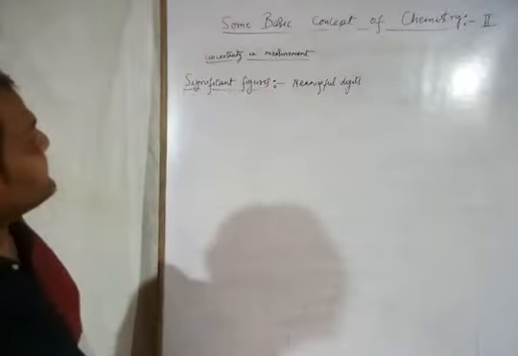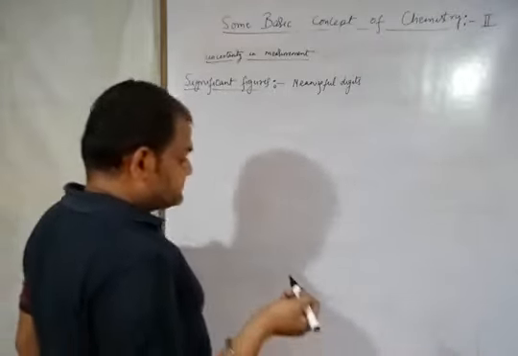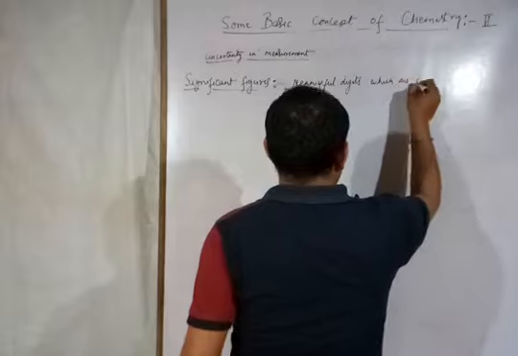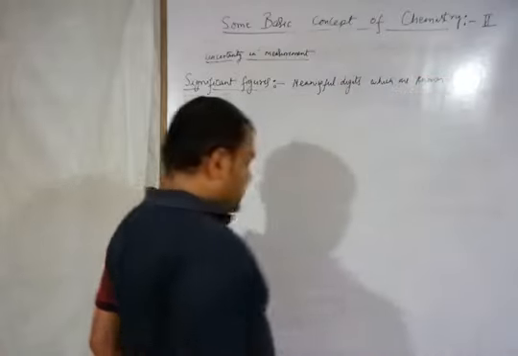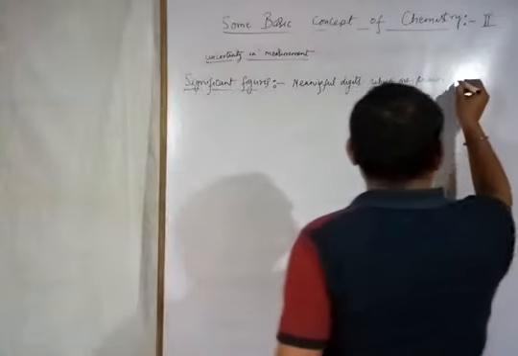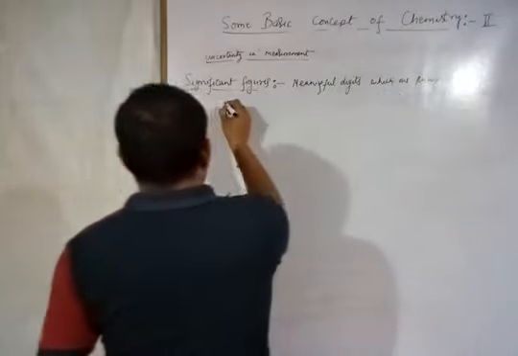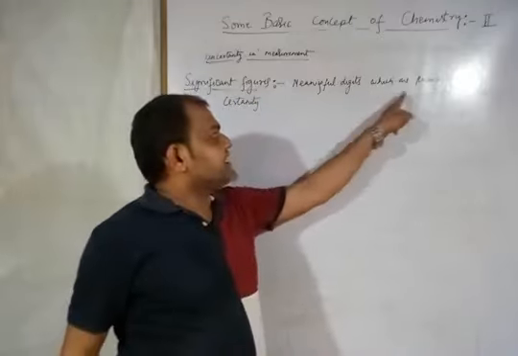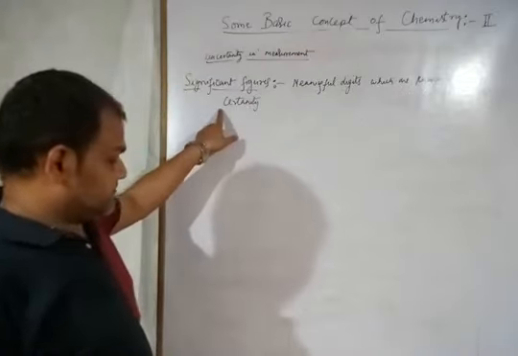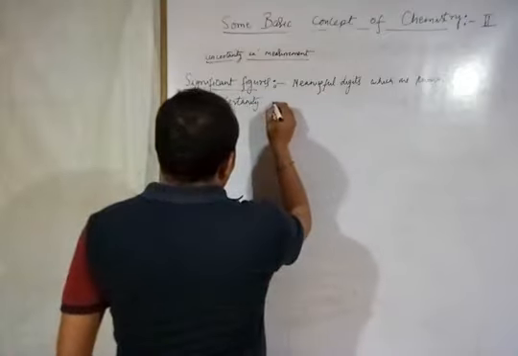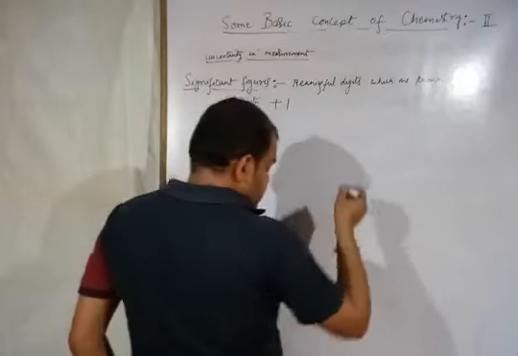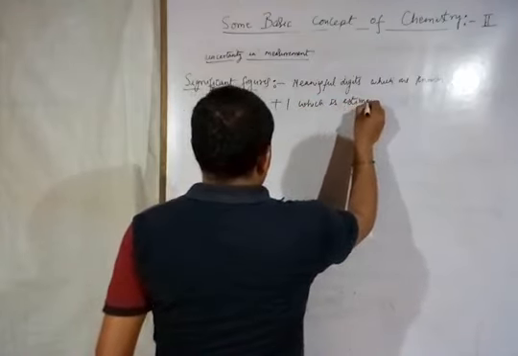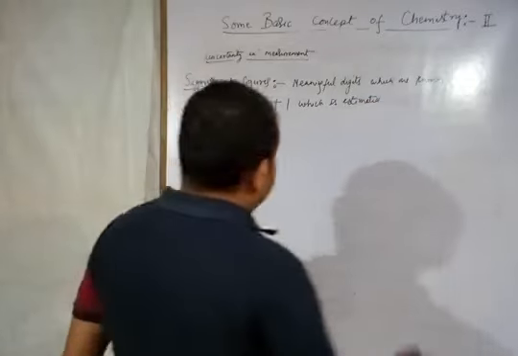So what are the significant figures? These are meaningful digits which are known with certainty, plus one which is estimated, or you can say uncertain.